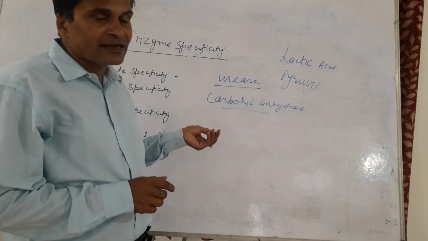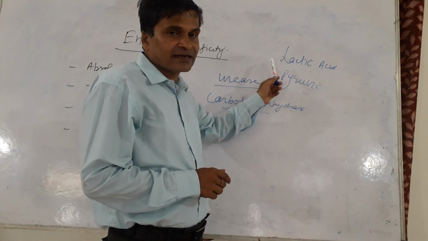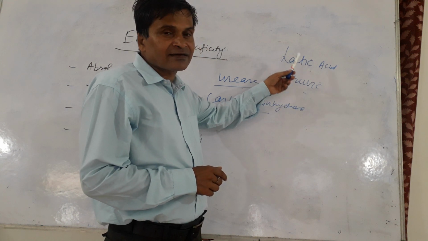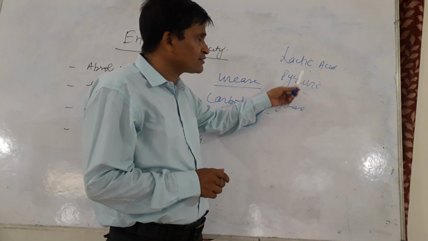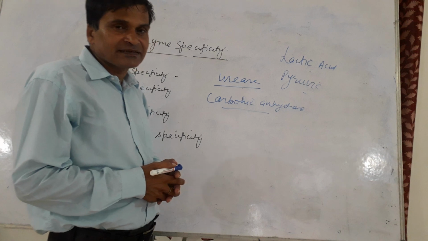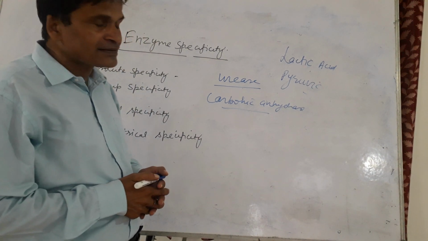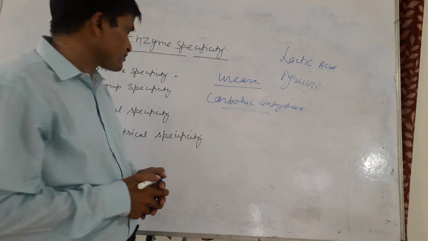It converts lactic acid into pyruvic acid and interconverts pyruvic acid into lactic acid. This type of specificity is known as group specificity because lactic acid and pyruvic acid have structurally related groups.